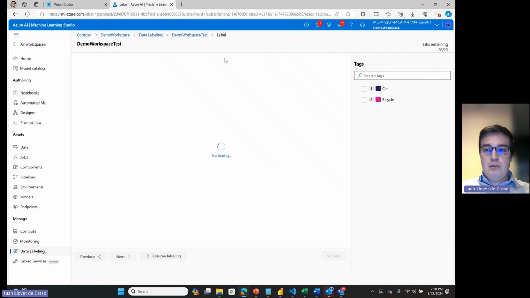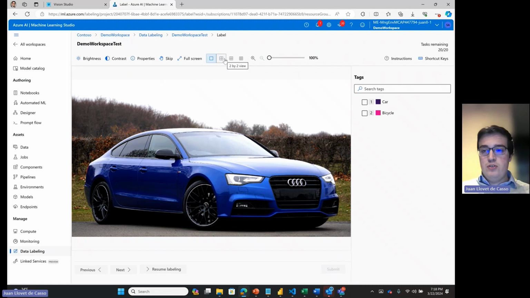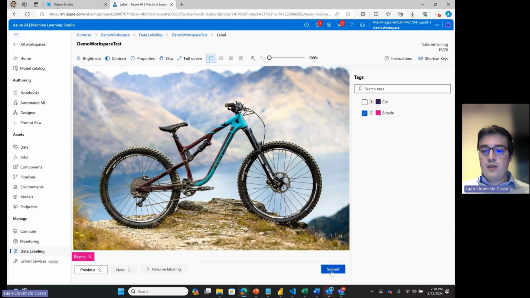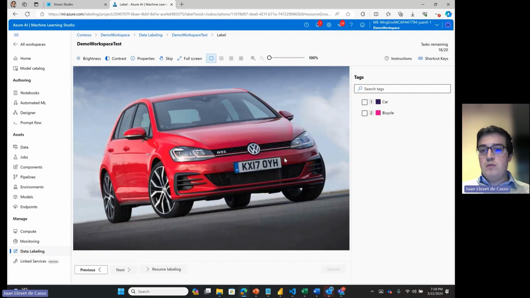And then once we move into label the data, we can see this intuitive user interface where it's just showing us our images and it's showing the label. It's saying, hey, you have to apply a label to this image. So for example, this is a car and this is a bicycle and so on and so forth until we complete this. If you are doing this through a notebook with pre-labeled images, you can also import your own COCO file into the Vision Studio directly, so you do not need to go through this labeling process manually, but you are able to do so if you need to.